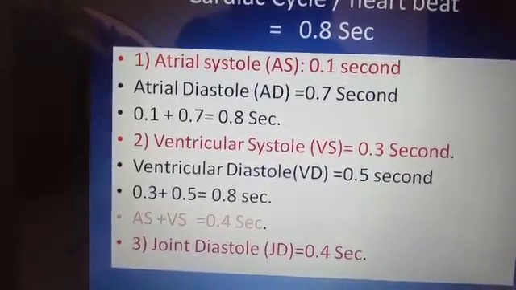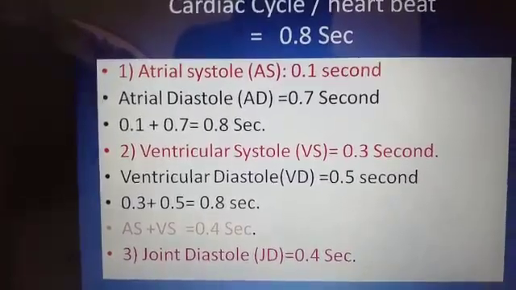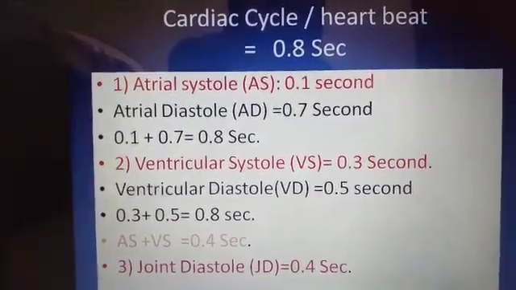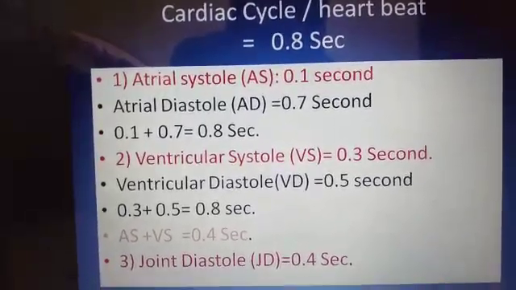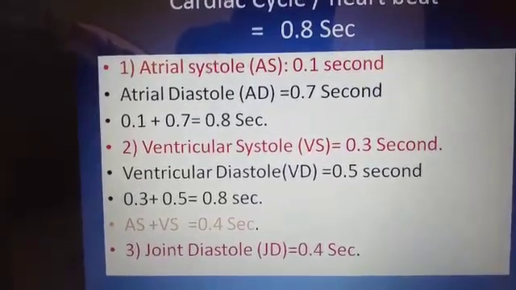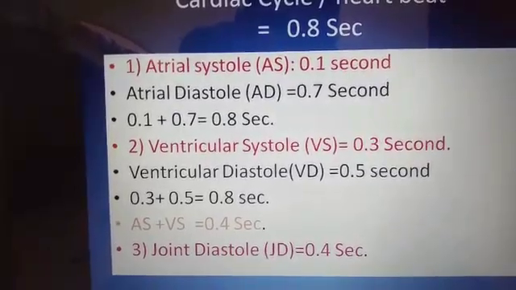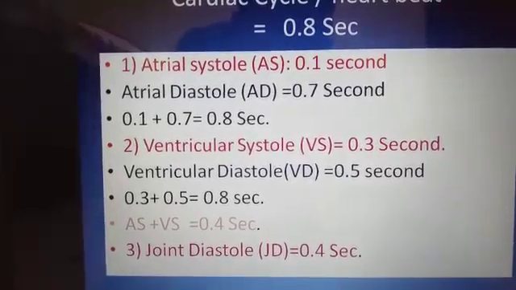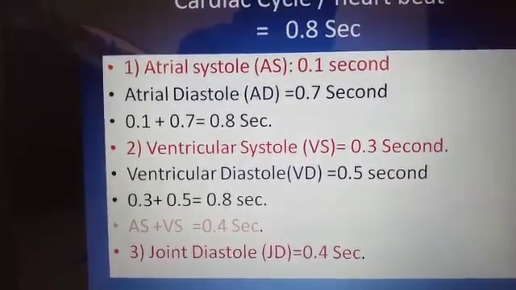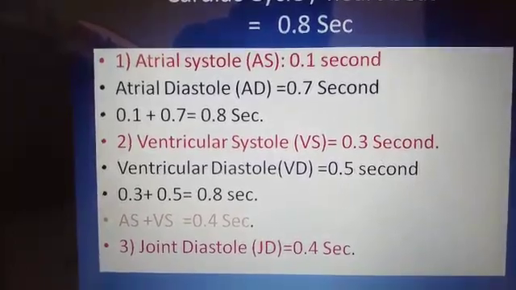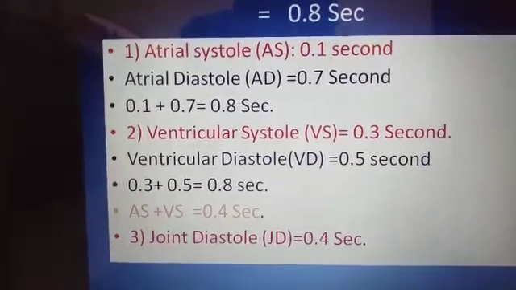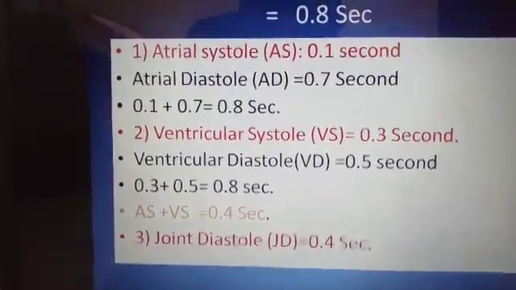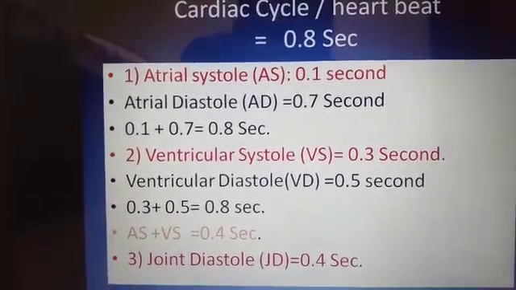This 0.4 second can be calculated in this way also. The atrial diastole is for 0.7 second, ventricular systole is for 0.3 second. So 7 minus 3, 4, that is 0.4 second. And one more thing, the ventricular diastole is for 0.5 second minus atrial systole for 0.1 second. The remaining is also 0.4 second. So this is about joint diastole and the cardiac cycle.